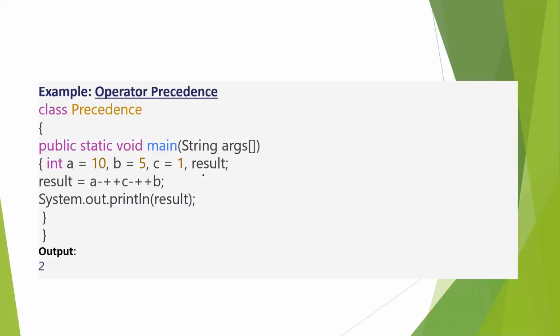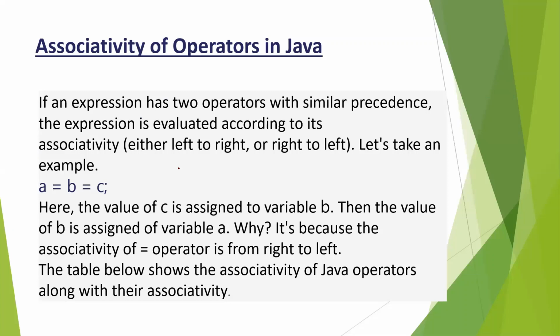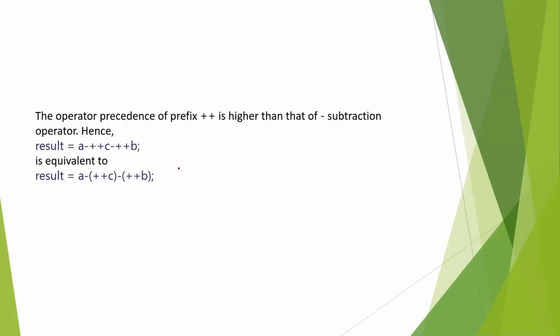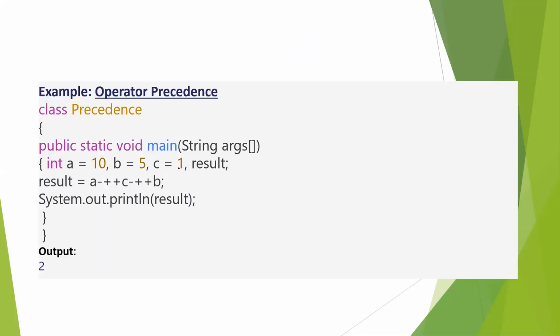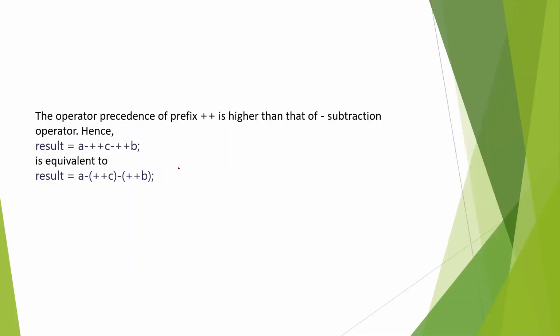Now comes another example of operator precedence. Here a = 10, b = 5, c = 1, and what will be the result? The result will be given as output 2. How is it evaluated? The prefix plus plus has higher precedence than the minus, so it will always be calculated first, as given in the parentheses to explain.